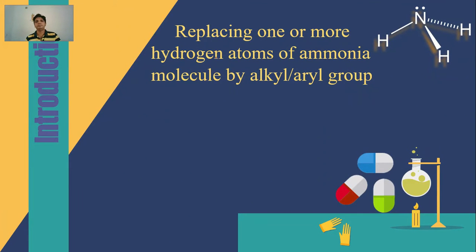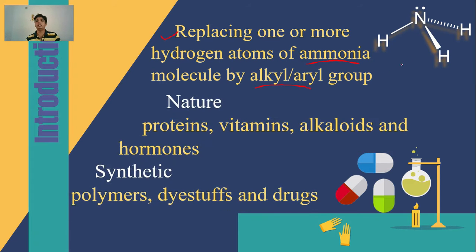What is an amine? Amine is nothing but a replacement of one or more hydrogen atoms of ammonia by any molecule, maybe an alkyl or aryl group. Amines can be found everywhere. In nature, they can be found in proteins, vitamins, alkaloids, hormones, or in a synthetic way they can be prepared in the lab in the form of polymers, dyes and drugs.